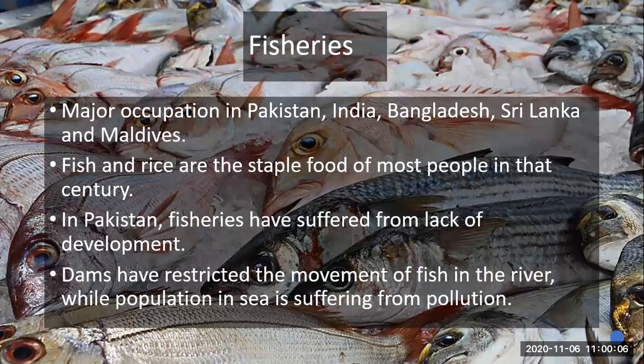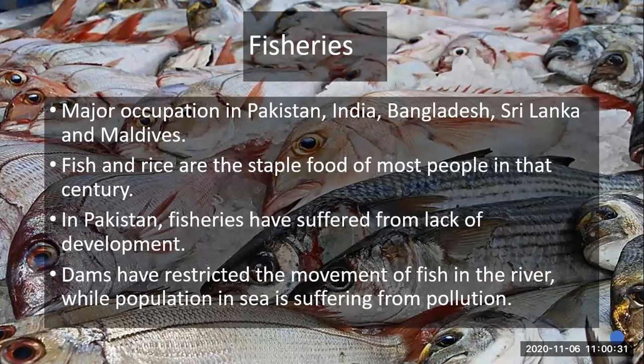Okay, so if we see the process of fisheries from river water, of course we are suffering from a problem which is known as scarcity of water, due to which the movement of fish in the river has been restricted now. But we have a lot of seawater and we can get many fishes from there, but still there is another problem, which is pollution.